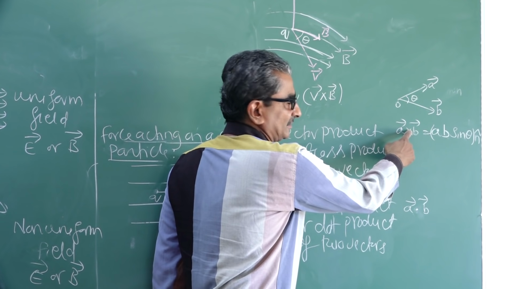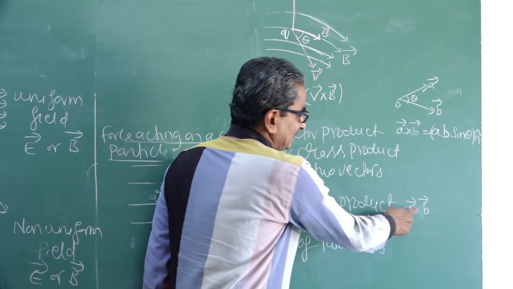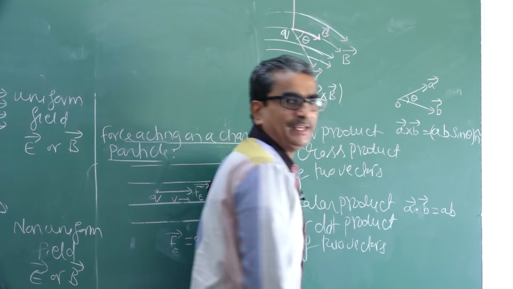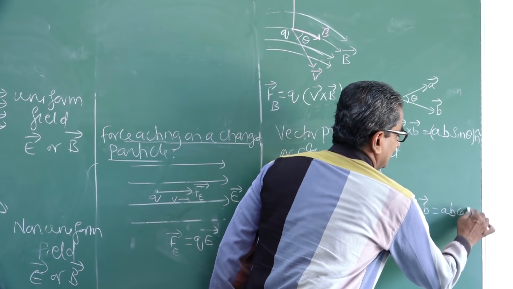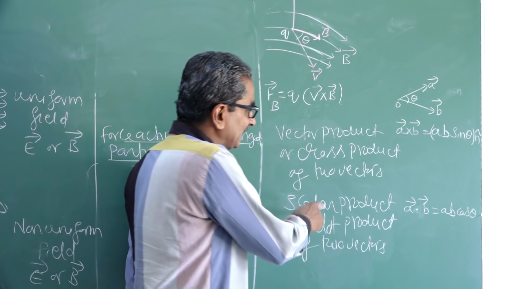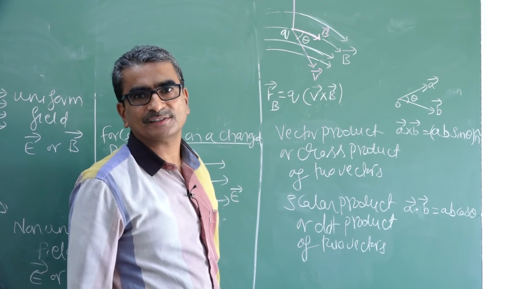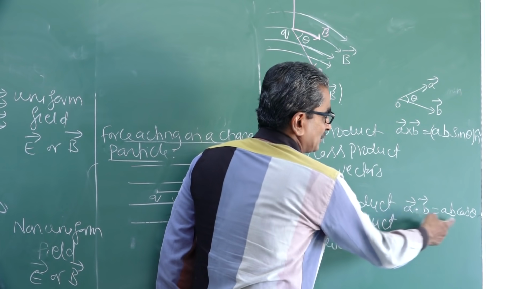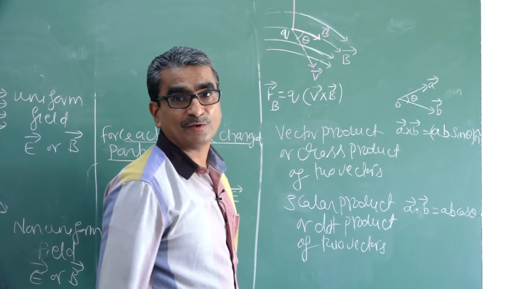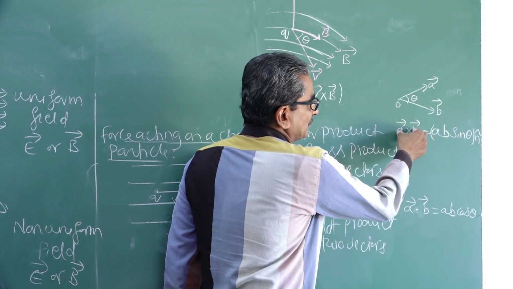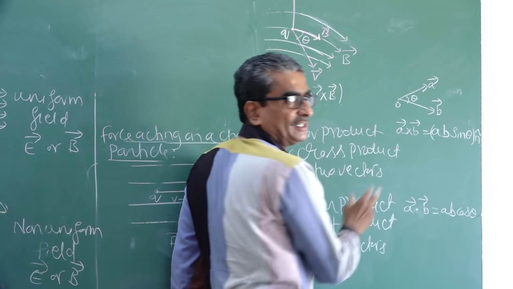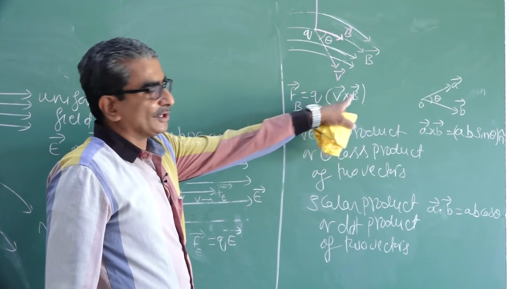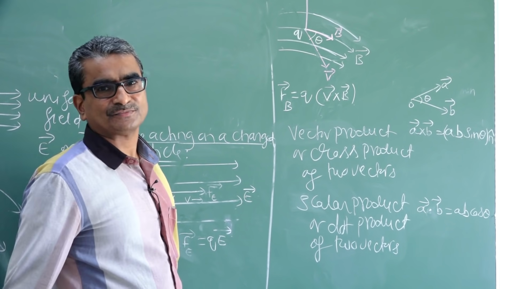So, this is the cross or vector product, and this is the scalar or dot product, which is equal to A into B into cos theta. So, in this case, cos theta appears, whereas in the other case, sin theta appears. The product of these two vectors is purely a scalar quantity. The product of the other two vectors is nothing but a vector quantity. So, here I have used the cross product of two vectors.